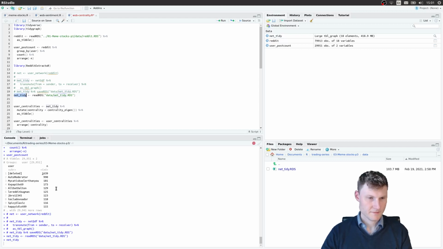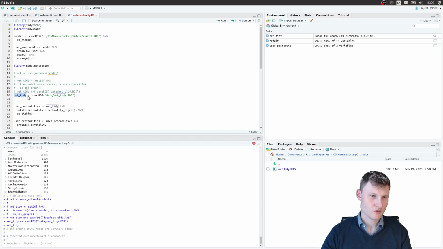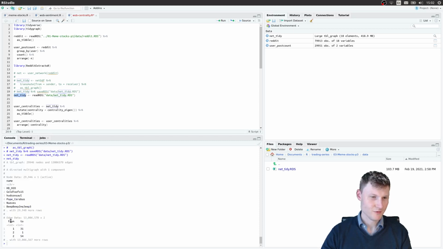Will it load? Basically, it's all about who connects with whom, from which user to which user, and it's 13 million edges in this graph.